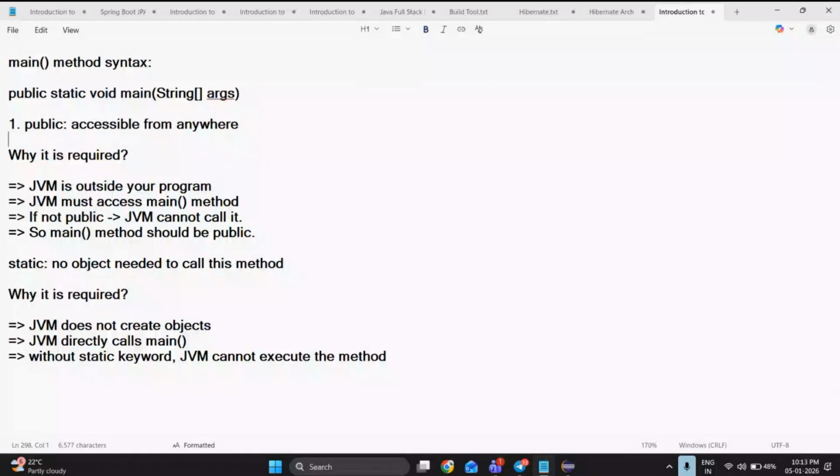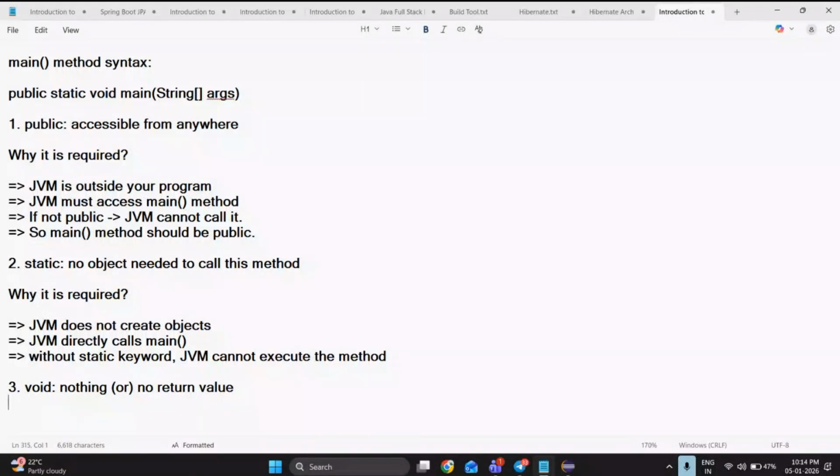So next, let me use it as two and break it down into three now. What is next? We are going to have void there. What is meant by void? Void means nothing, or no return value. No return value. What is meant by return value? Everything I'm going to discuss in upcoming sessions.